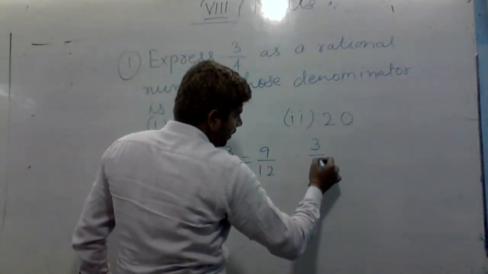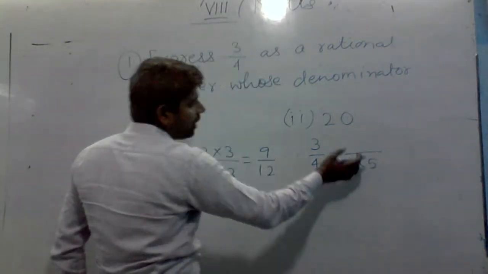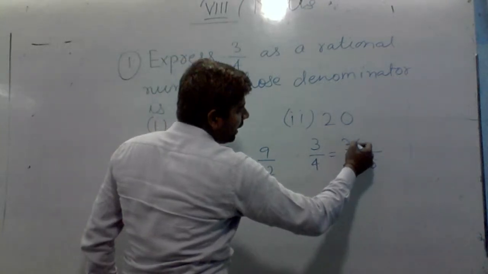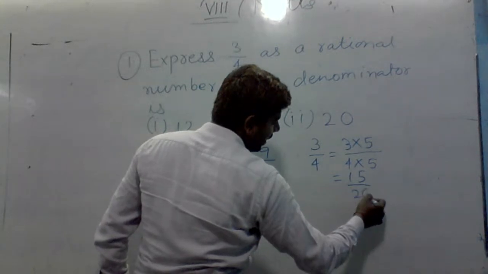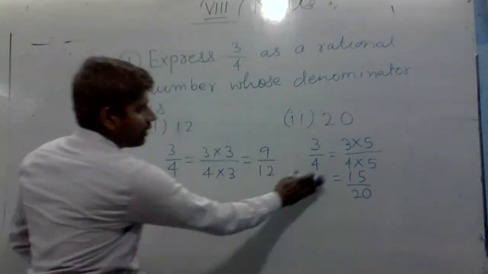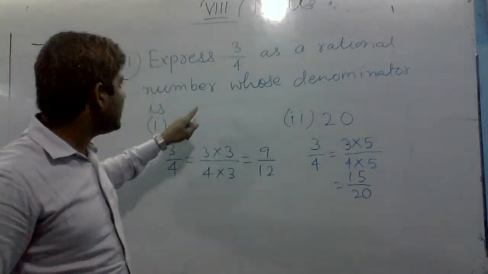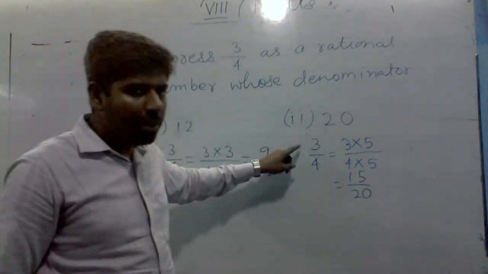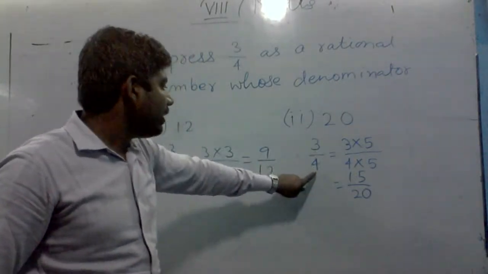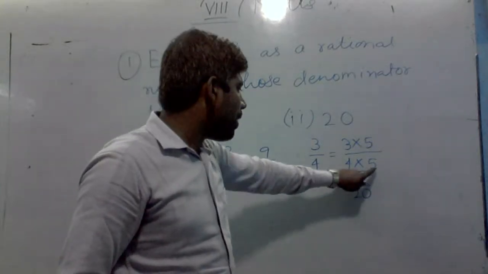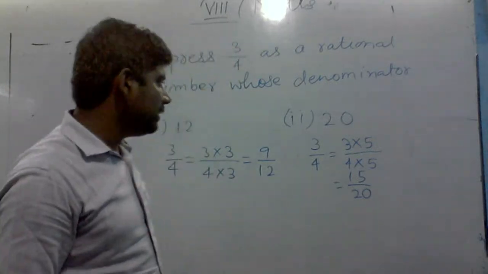So we can multiply 4 by 5, then it will become 20. So here it will be 3 into 5 equal to 15 by 20.